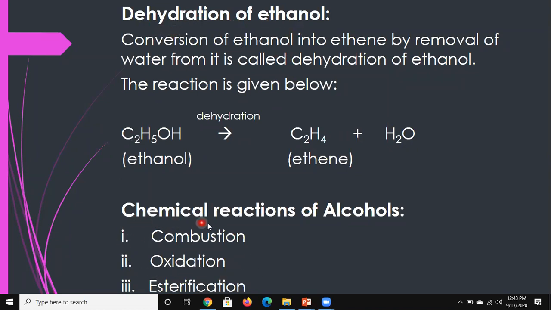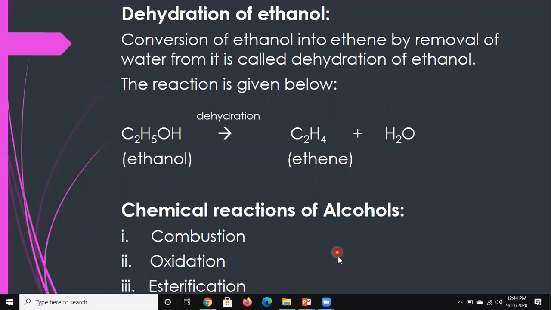Another thing, boys: chemical reactions of alcohol. In the next slides we will discuss one by one their chemical reactions, which are combustion, oxidation, and esterification. These are the main headings for our next working days.